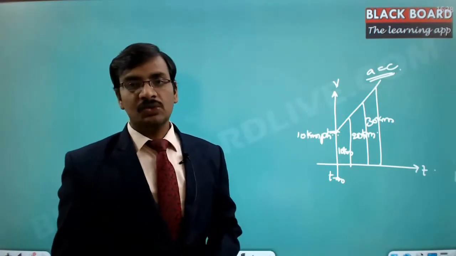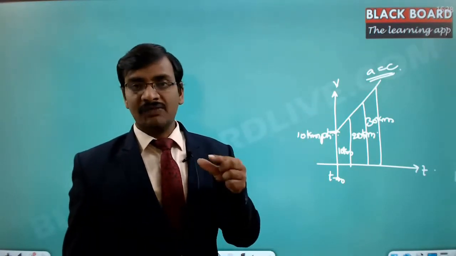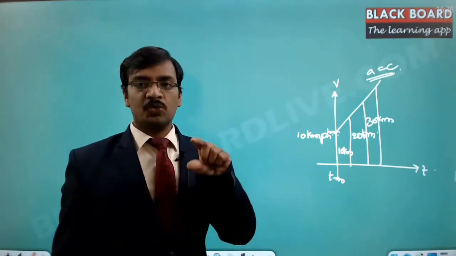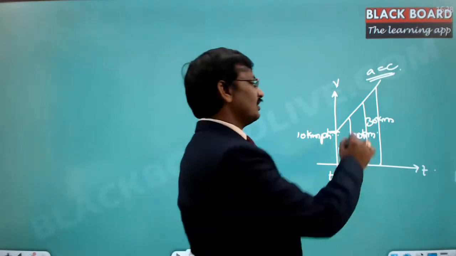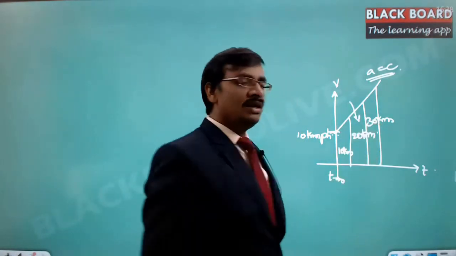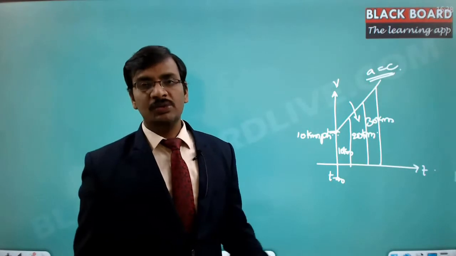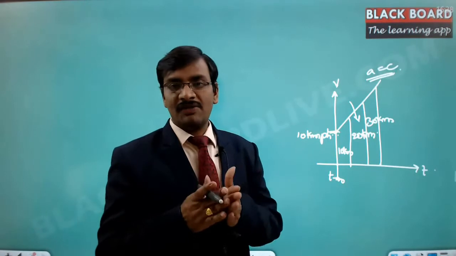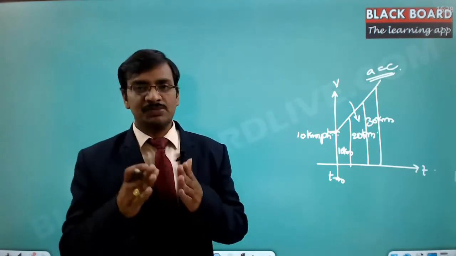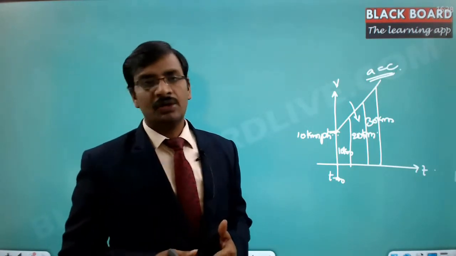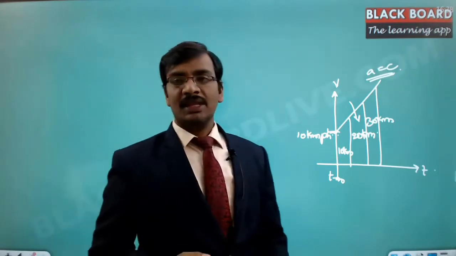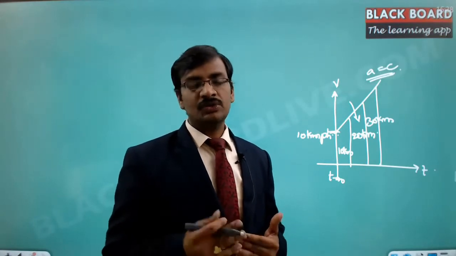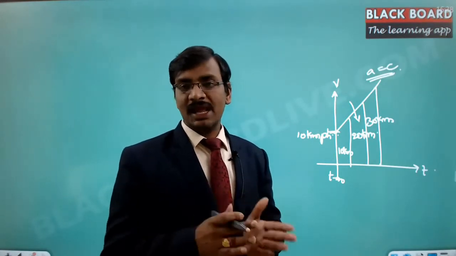If I am asking you, suppose in the second hour, how much is the distance you traveled? If I specifically ask about one particular duration, then whatever formulas we have derived are of no use. So we need to derive one more formula to find out the distance traveled in one specific second or one specific time. Suppose I am asking you in the 10th second, how much distance you traveled? There the nth second means n minus 1 to n.